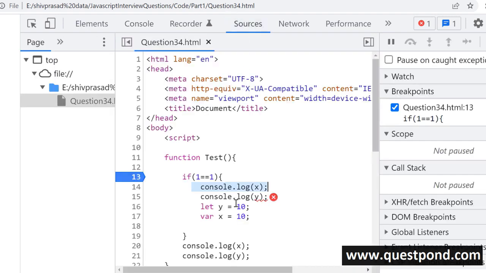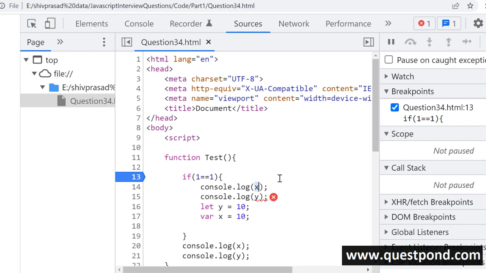So here what is happening? Yes, y is also hoisted, but it does not have any value. But in case of var, it has a value undefined, so it does not throw an exception. So we can think that let is more strict in terms of scoping and initialization. The let keyword is like saying that variables are created when they are needed. I like this sentence. Variables are created when they are needed, right?